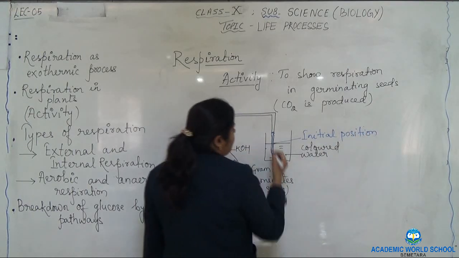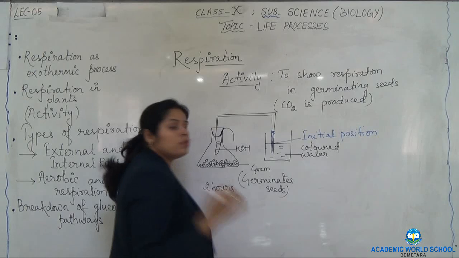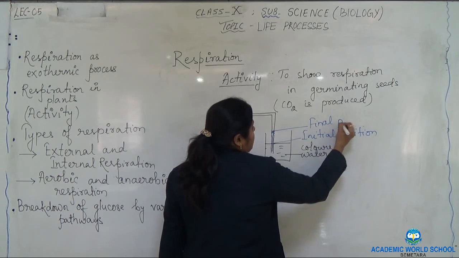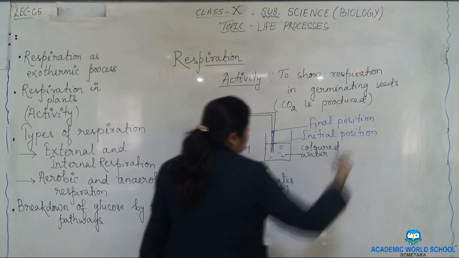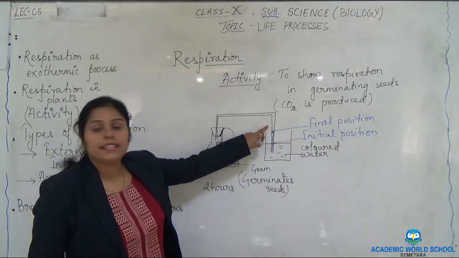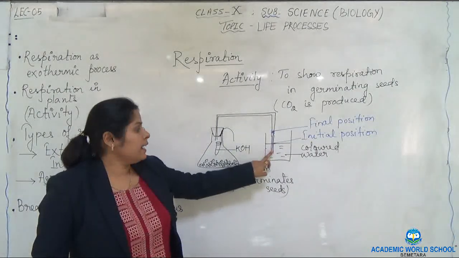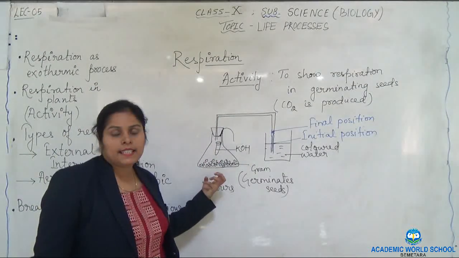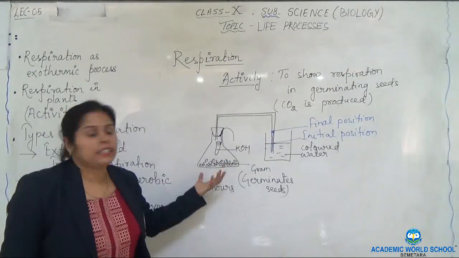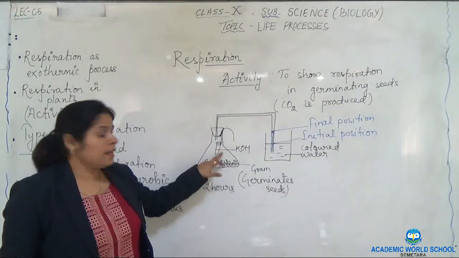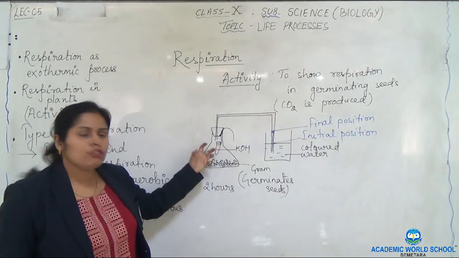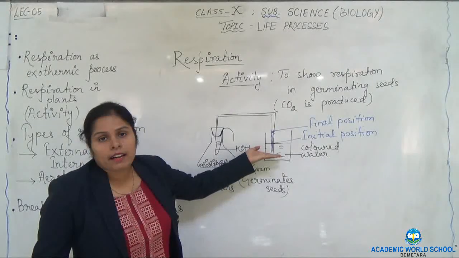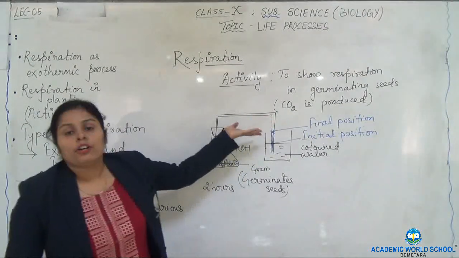After 2 hours, I will find that the water has risen to a certain level. So this one is the final position. What makes the water rise up in this bent delivery tube is that a suction pull is developed, because oxygen was consumed by the germinating seeds, and after respiration the carbon dioxide given out is absorbed by KOH. Now a vacuum of a kind is created and the suction pull is developed, which will enable the rise in water in the capillary tube or the delivery tube.